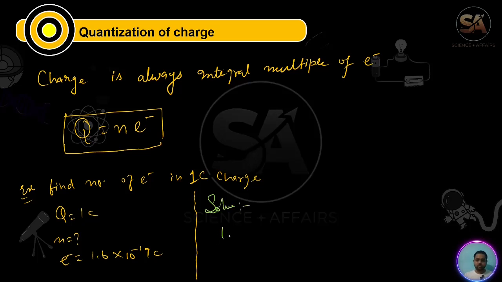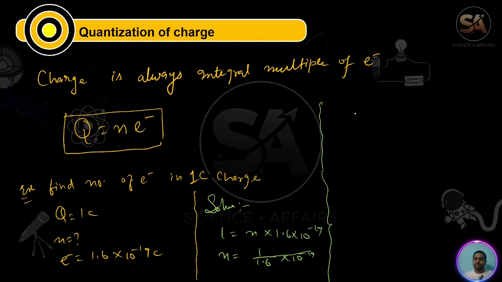So Q, 1 equals n times 1.6 into 10 to the power minus 19 coulomb. n equals 1 upon 1.6 into 10 to the power minus 19. It will go up and get a positive index. So n equals 1 by 1.6 into 10 to the power 19.